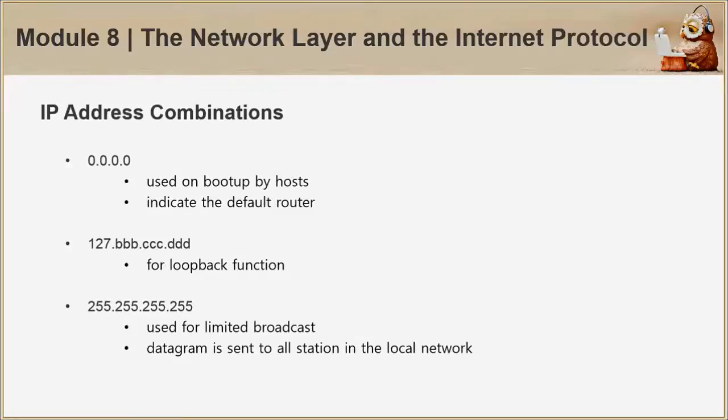As mentioned previously, we have reserved addresses. For those IP address combinations, we have the 0 series, which is used on boot up by hosts, and they indicate the default router, while the 127 series indicates loopback function. So if we, for example, ping 127.0.0.1 in the command prompt, that actually pings your machine and therefore loops back to you. And 255.255.255.255 is used for limited broadcast. Datagrams are sent to all stations in the local network.